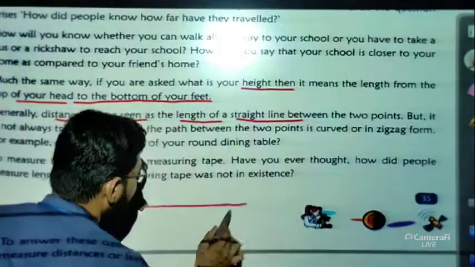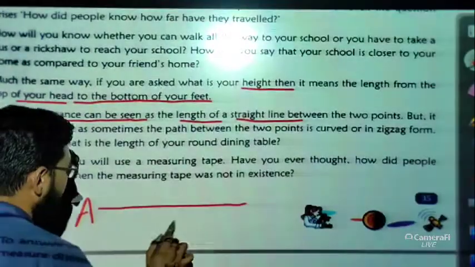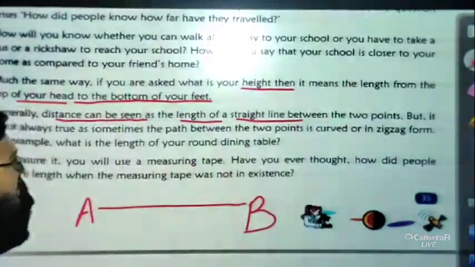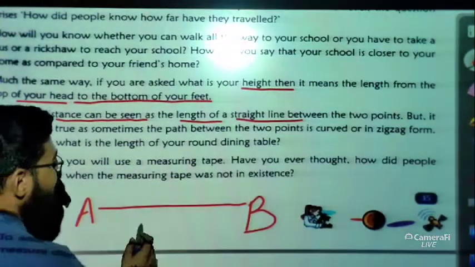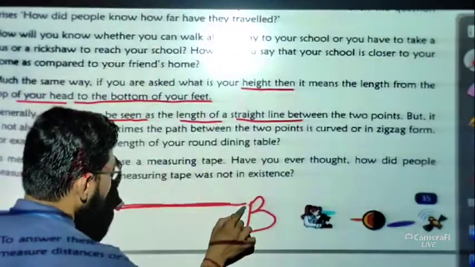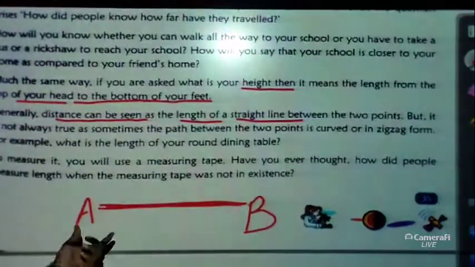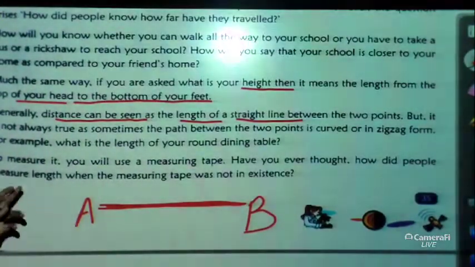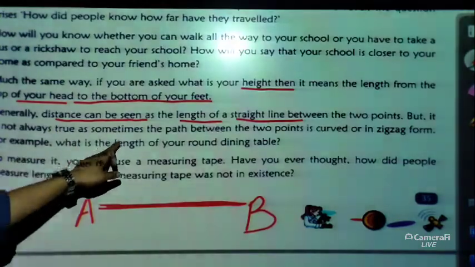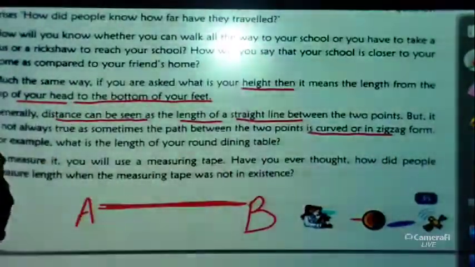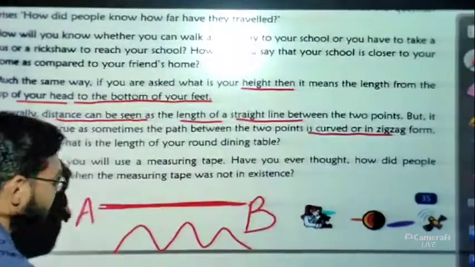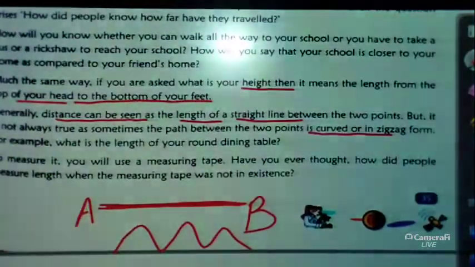If this is a straight line, this is point A and this is point B, how do we measure the distance? It is basically the length of the straight line. You can say this is the length. But this is not always true. Sometimes the path between the two points is curved or in zigzag form. Now if the path is like this, then it will change the definition.